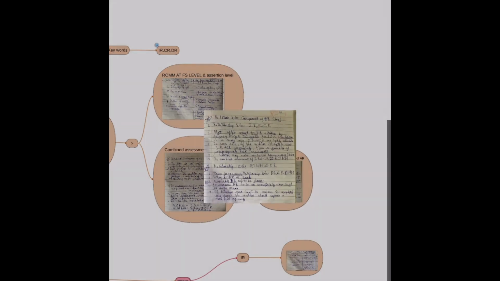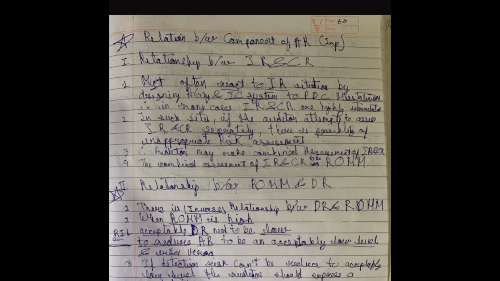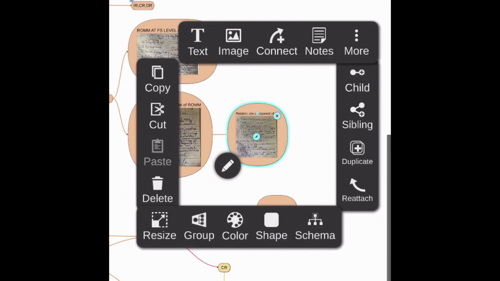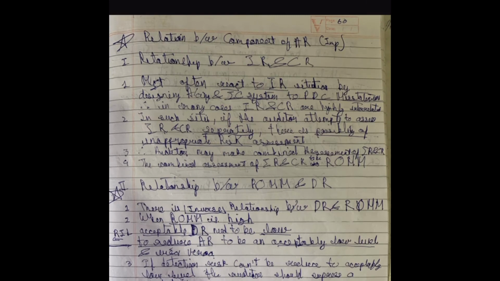Now we'll study the relationship between the components of AR, that is IR, CR and DR, or we may also say RMM and DR. So audit risk, what are the components of audit risk? IR, CR and DR. And IR and CR together become risk of material misstatement. So first let's study the relationship between IR and CR.